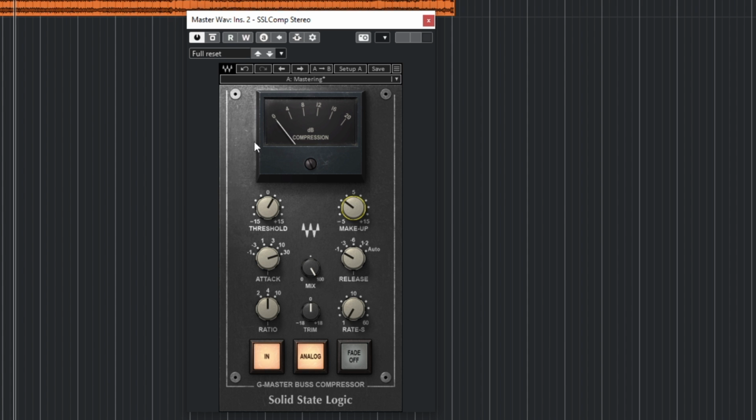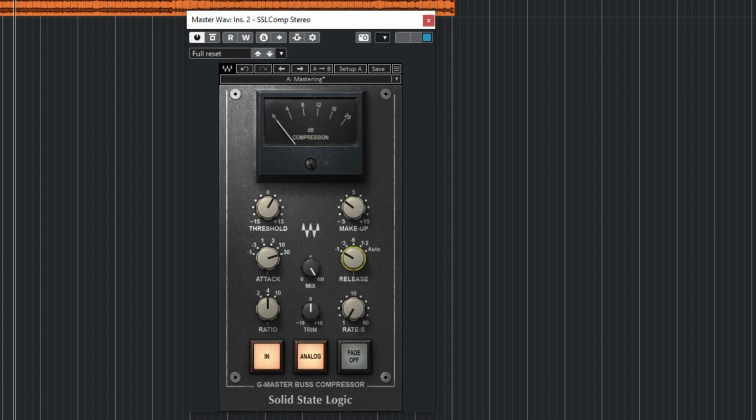So as you can see, we are not compressing that much. You will see that it's hitting around 3 dB, but it's not compressing that much because the attack is all the way up and the release is super fast. So though we are hitting 3 dB, it's not affecting the song that much. It's only controlling the bass. The bass is dominant in the song, so I am controlling the bass a little bit with this compressor. I think that will be all for this compressor.